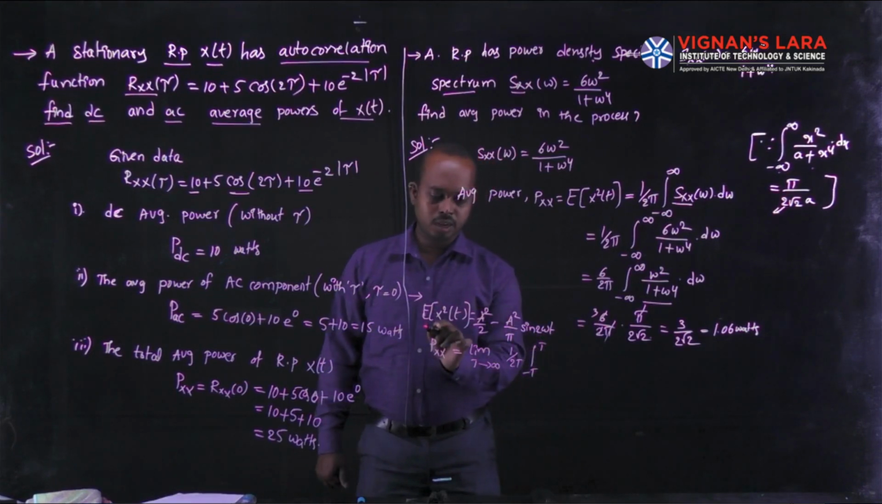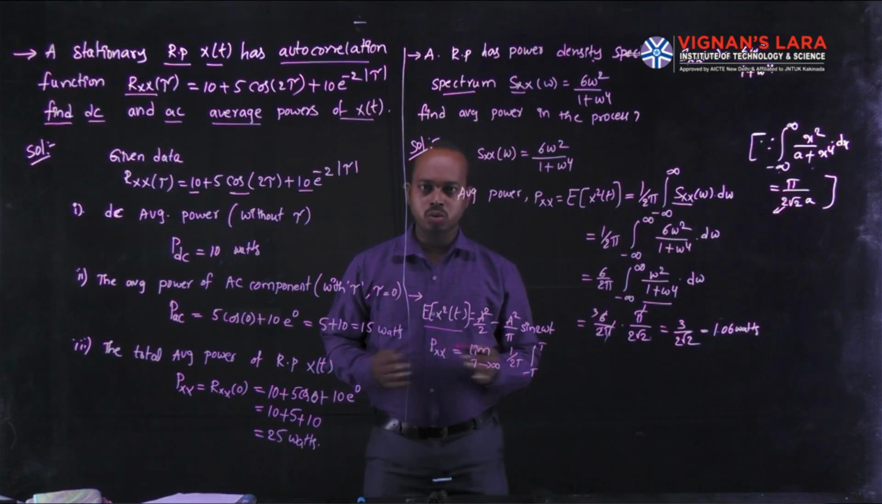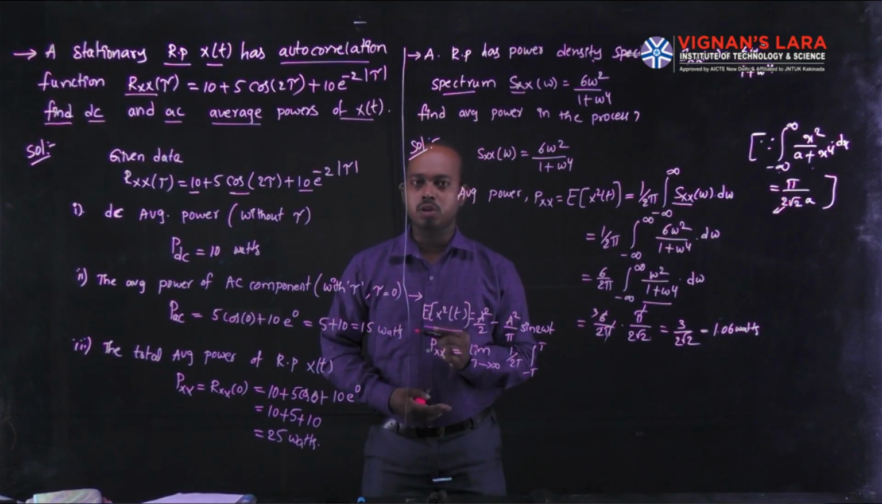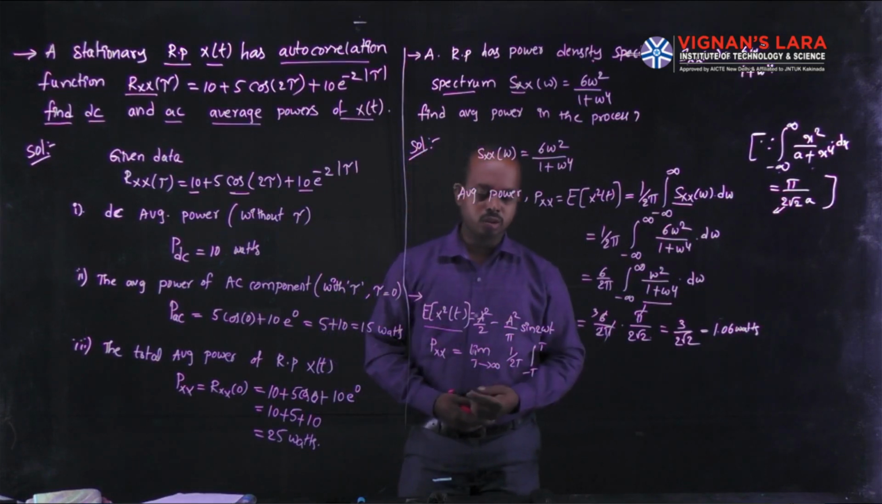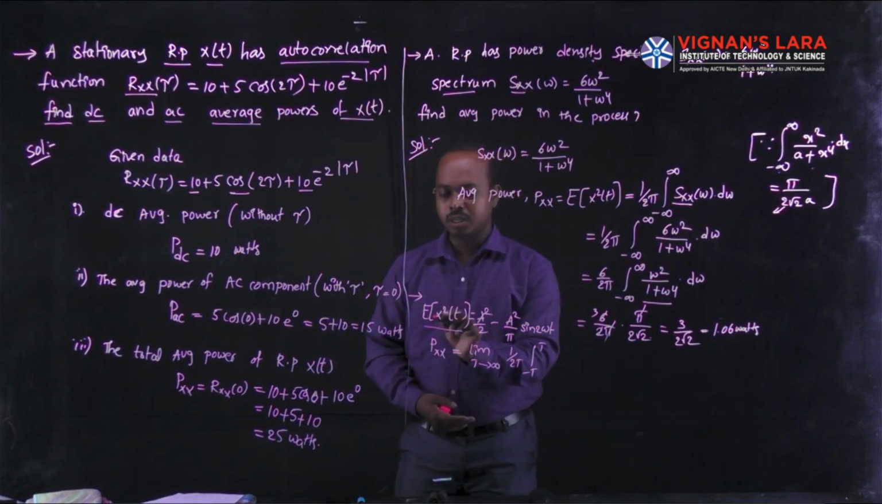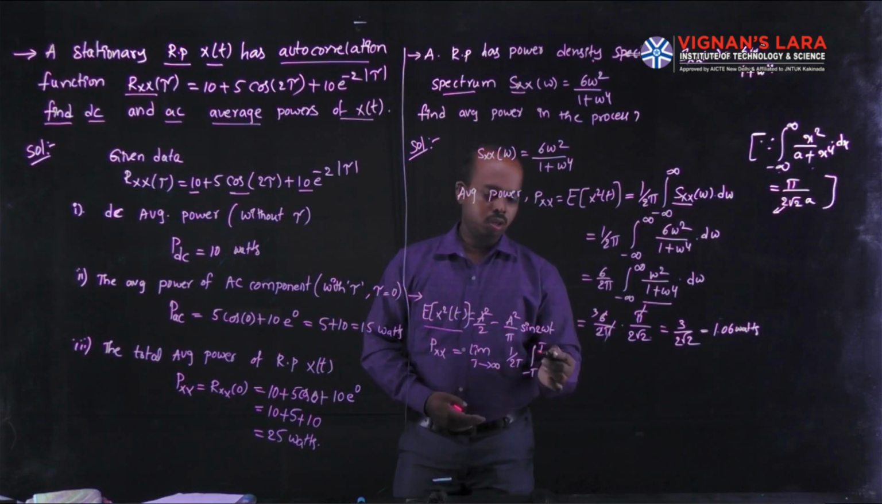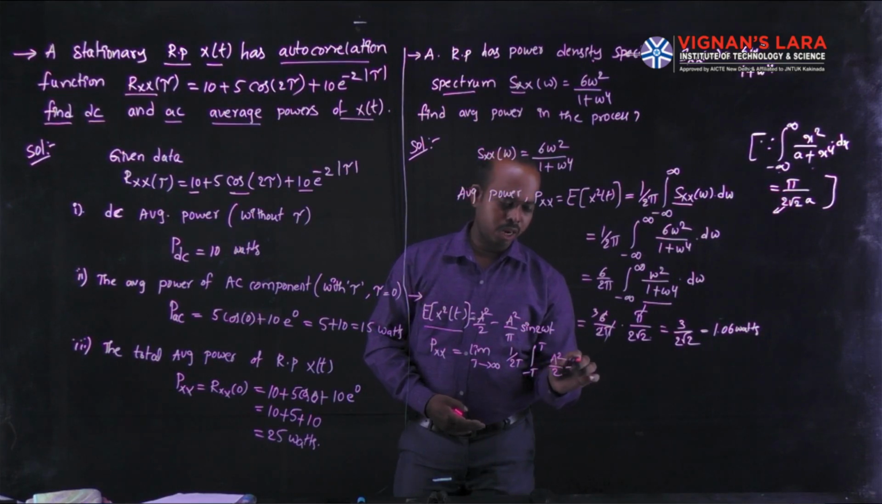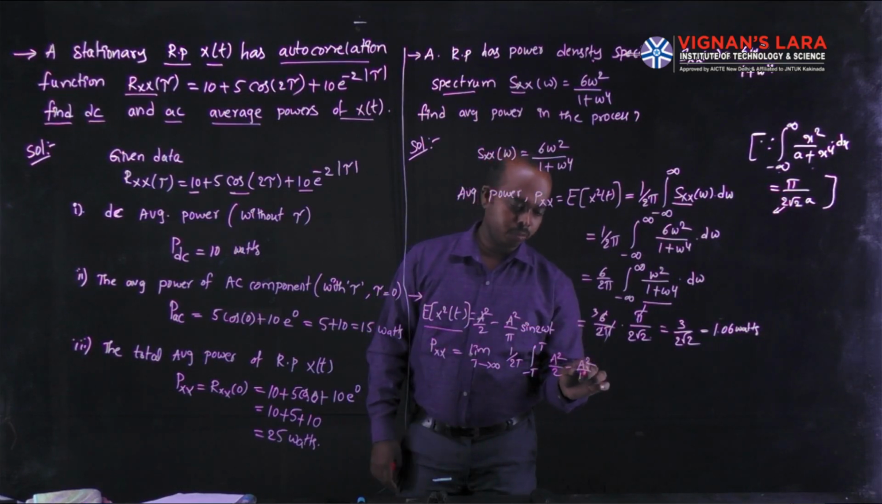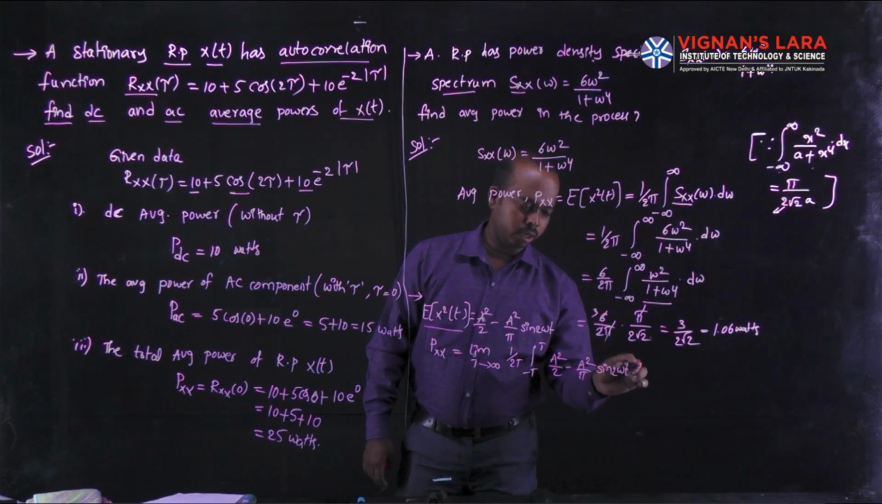Here the complete expectation value is given, but you have to choose the power spectral density formula and substitute the given quantity where the expectation of X square of t is. So I substitute the quantity a square by 2 minus a square by pi into sine 2 omega t into dt.